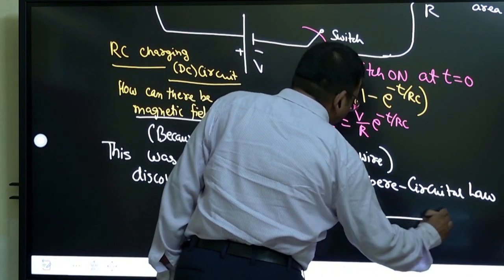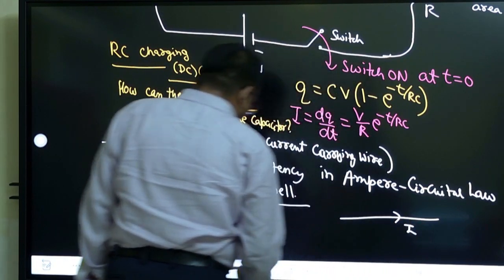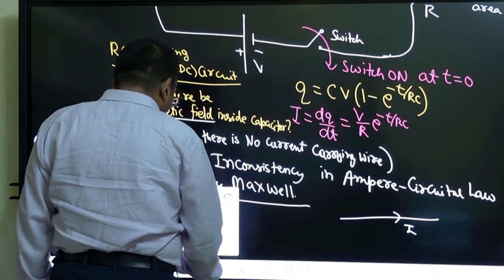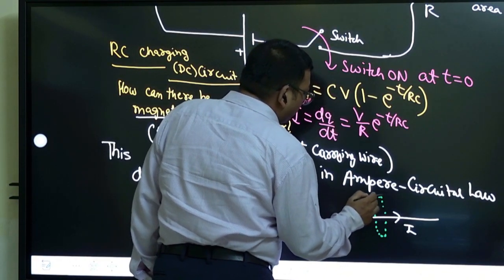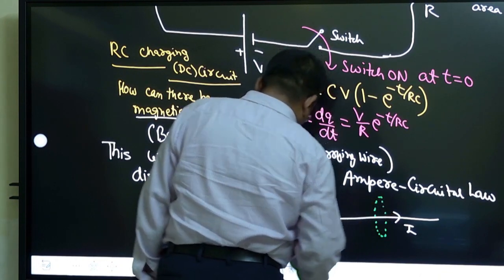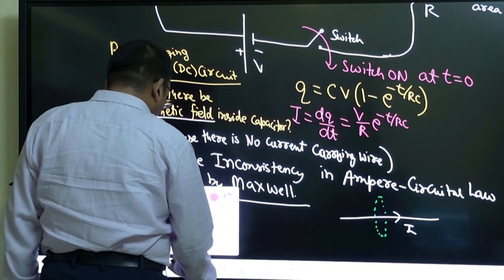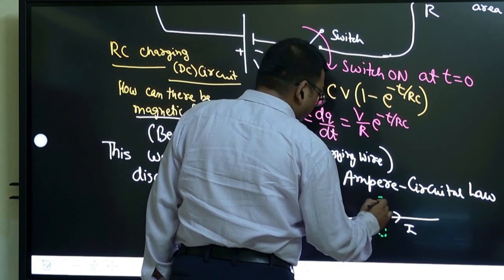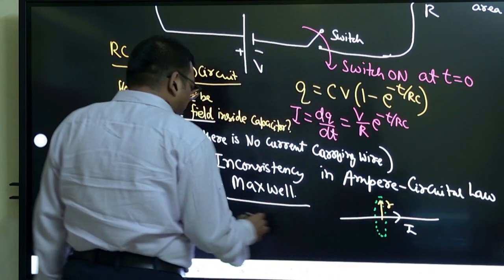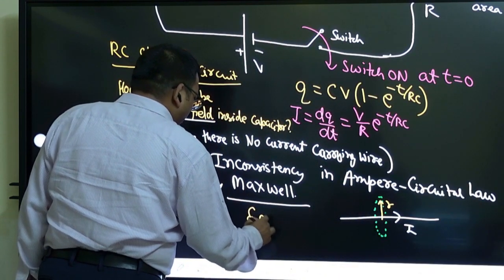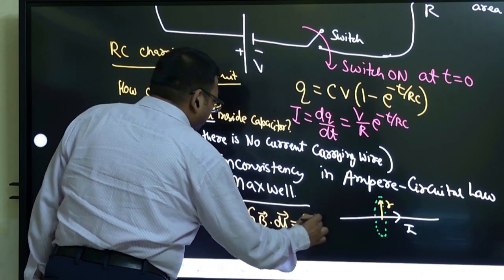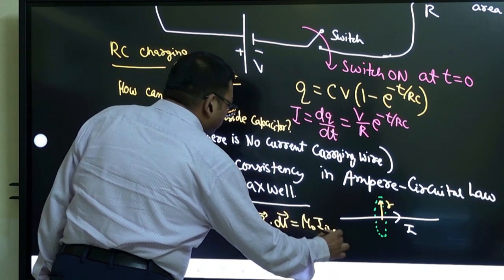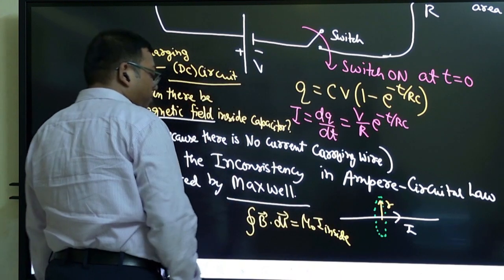if there is a current carrying wire, and if I imagine a circular path around it of radius r, and if I calculate the line integral of B dot dl, that gives mu naught into the current inside this loop.